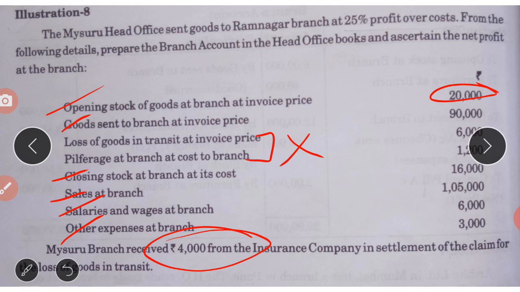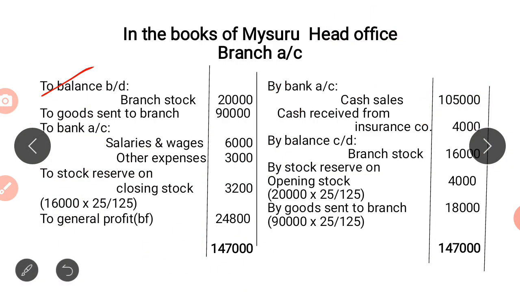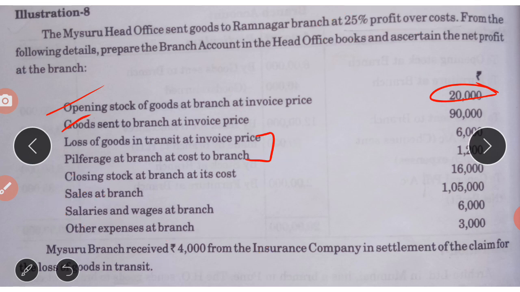Now we have to see what they have given in the problem. They have said 25% profit over cost. So we have to calculate the reserve on the stock and also on the goods. How will you calculate? We have to calculate on the opening stock, closing stock, goods sent to branch, goods returned by the branch. So we have opening stock, on this 20,000 we have to calculate the reserve. They have said 25% profit.